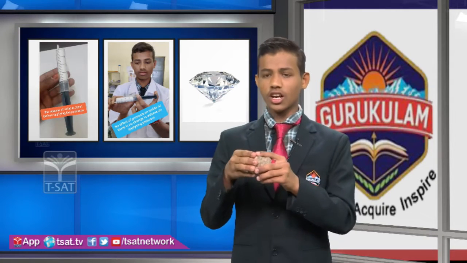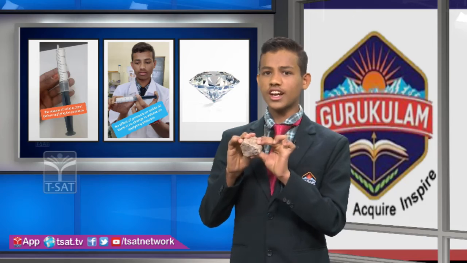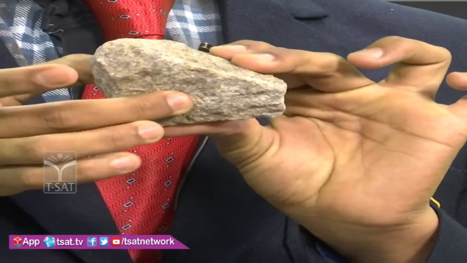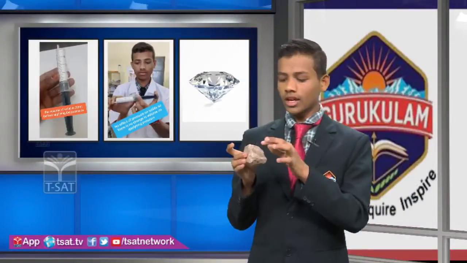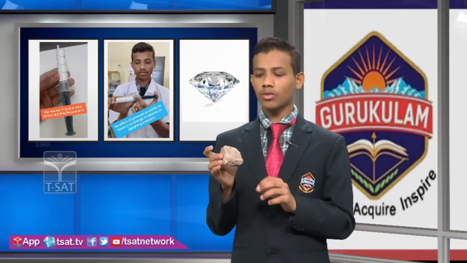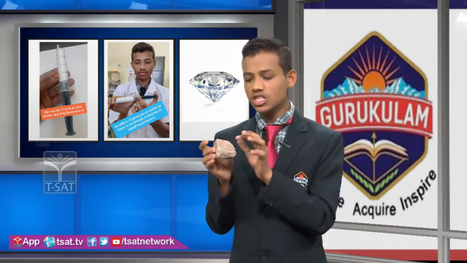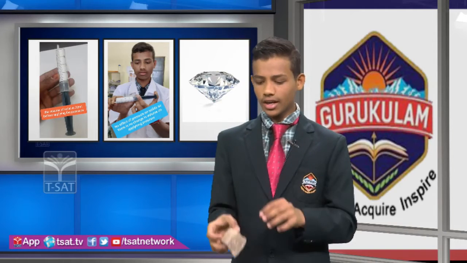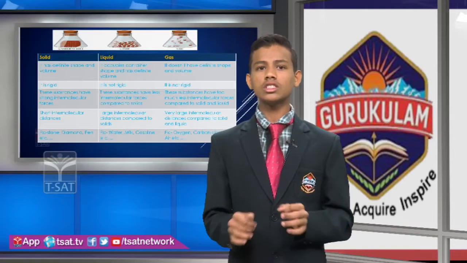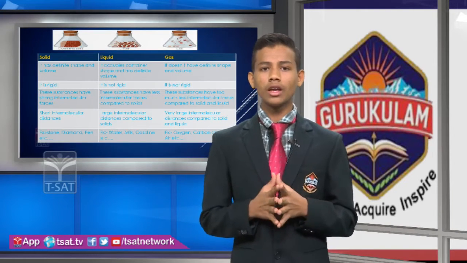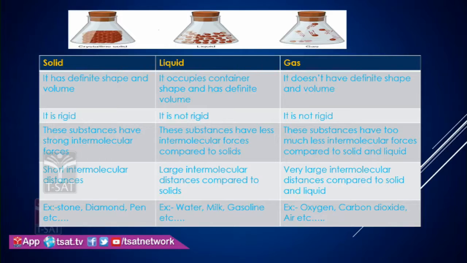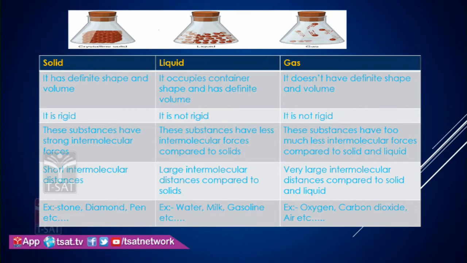Take another example, a stone. Here I am applying pressure, it is not changing its state. Yes or no? So it has high intermolecular forces and the intermolecular distance is short. For that reason it is not moving. If you see figure 1, the molecules are bonded tightly. For that reason it is unable to change its state.